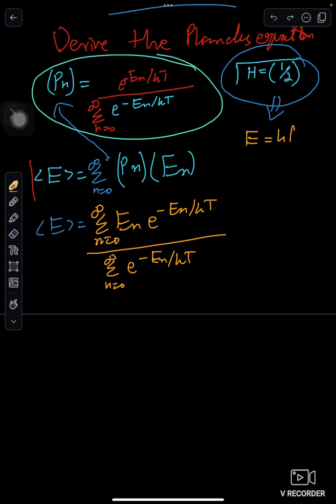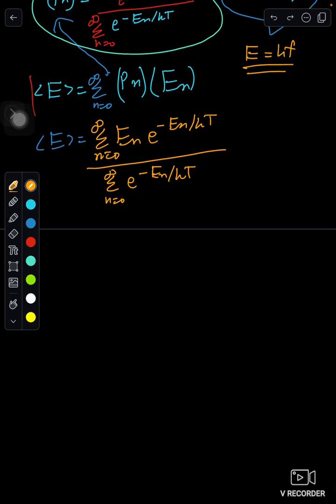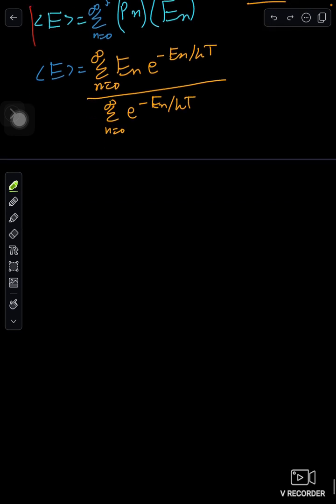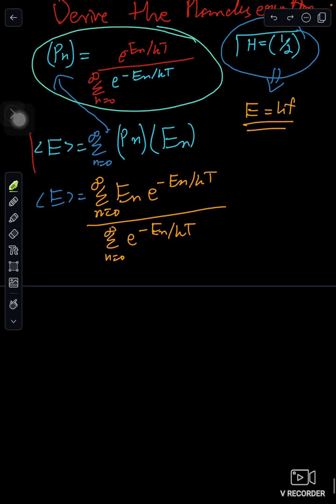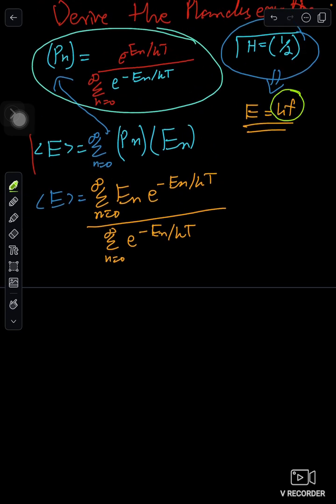What was HV? HV is the symbol for frequency in other ways, but we write F for frequency. Okay, so now we just change this to HF over here. We change the values of HF over here.